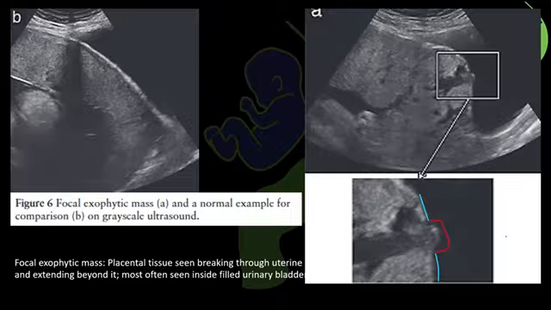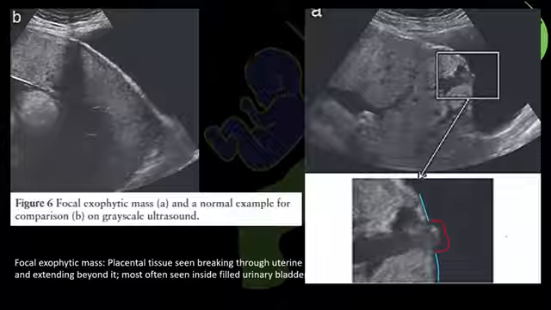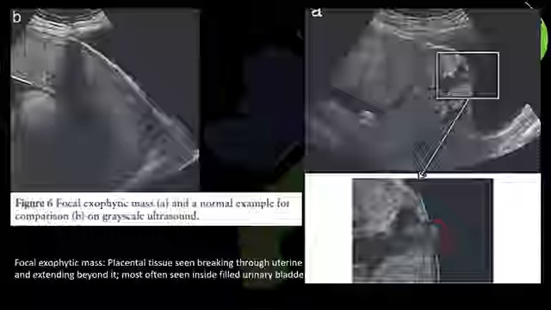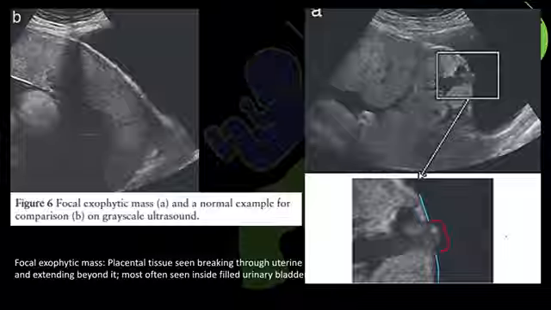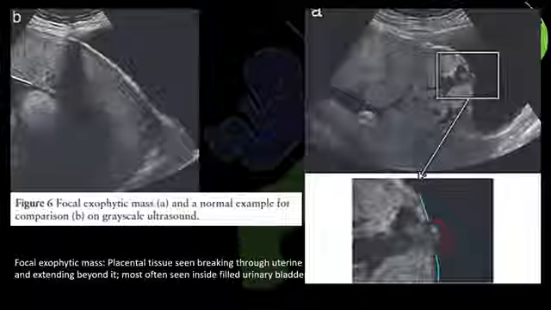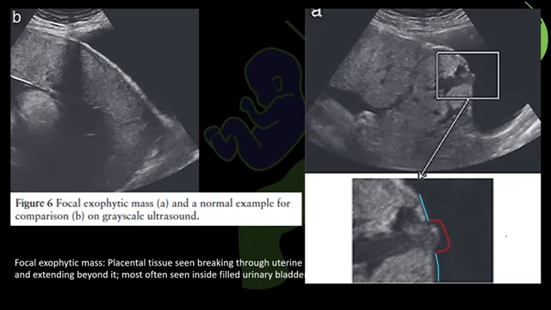And the third marker that we saw was placental bulge, and here it is clearly evident where the uterine contour is distorted outwards. In addition to all this, this case also demonstrates a focal exophytic mass. If you look at the magnified image below, you can see the placental tissue breaking through the uterine wall and extending beyond it, projecting towards the filled urinary bladder.